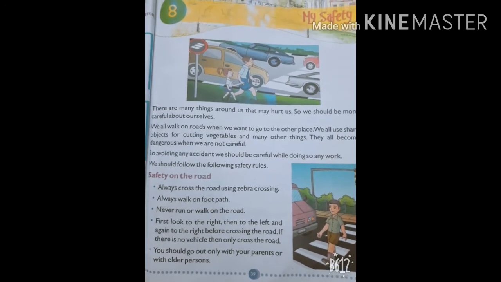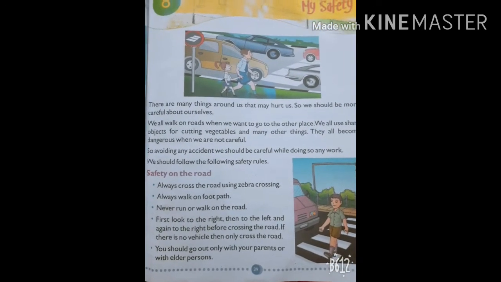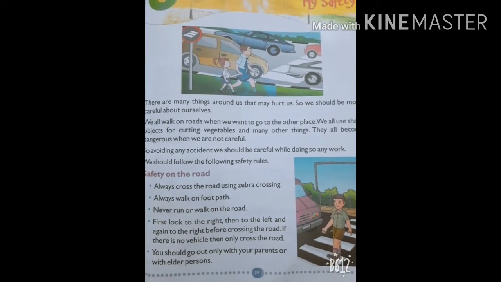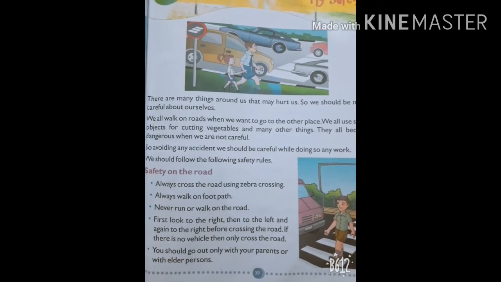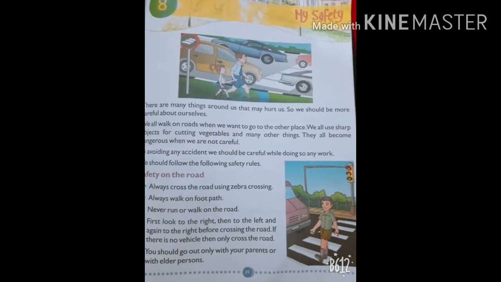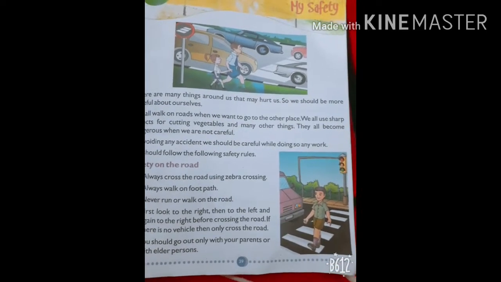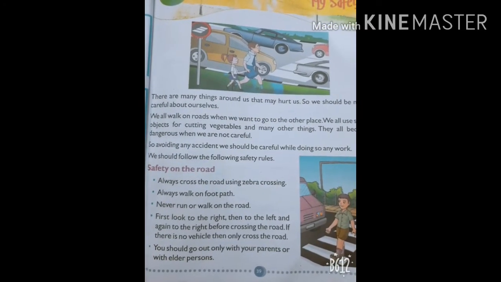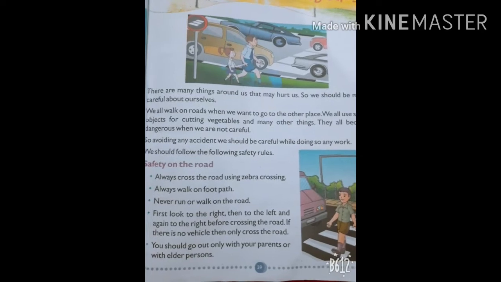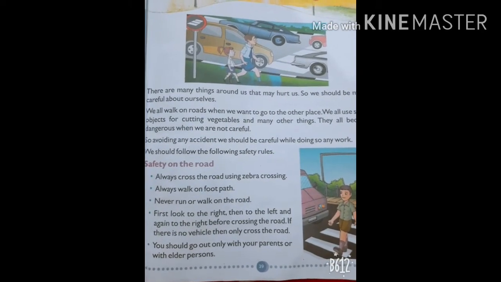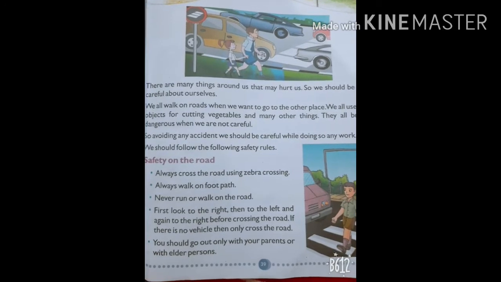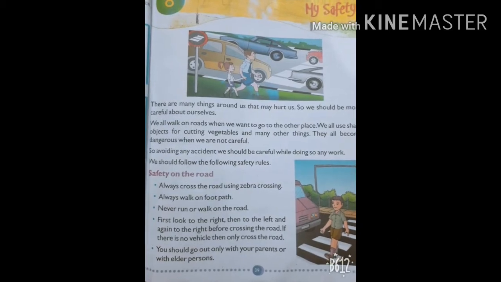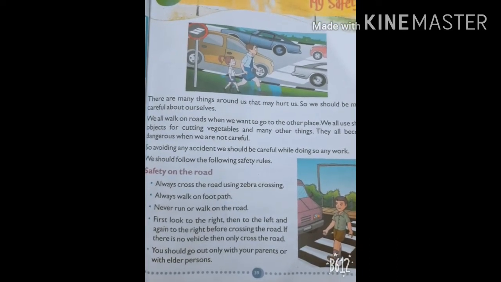Children, let's see some safety rules that we need to follow on the road to avoid accidents. One, always cross the road using a zebra crossing. Can you see this boy in the picture, children? From where is he crossing the road? He is using a zebra crossing. Now what is a zebra crossing? Zebra crossings are marked with black and white stripes on the road, and these markings warn drivers that there may be pedestrians. A pedestrian is a person who walks rather than traveling in a vehicle.